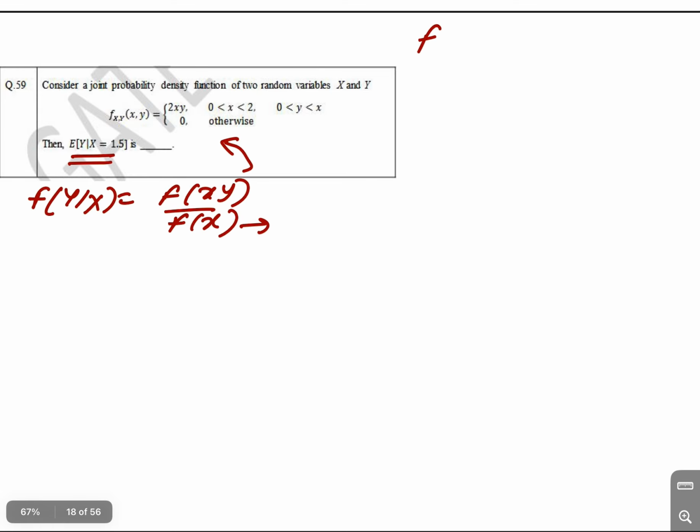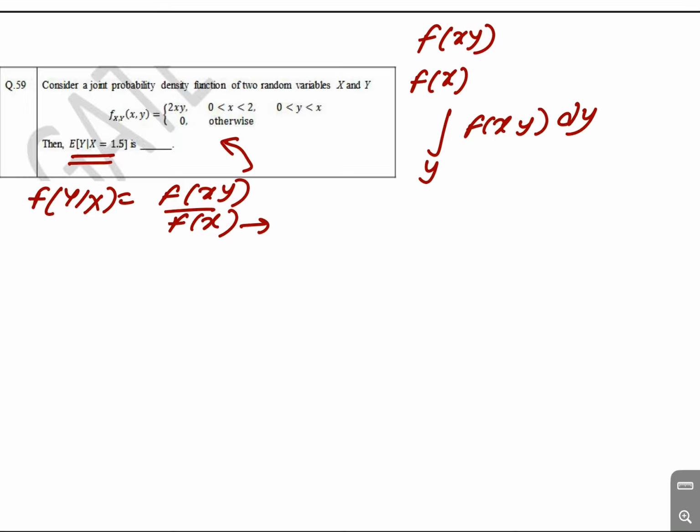If you have a joint distribution f of xy and you want to find f of x, then you have to integrate f of xy with respect to y, dy. Then you can find f of x. And if you want to find f of y, then you have to integrate f of xy with respect to x, dx.